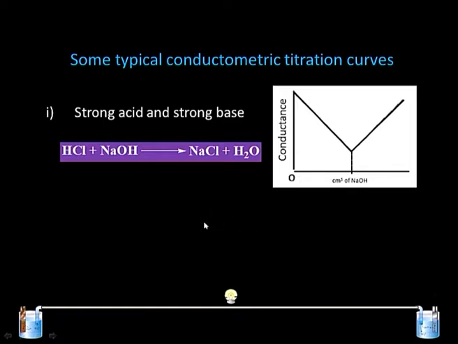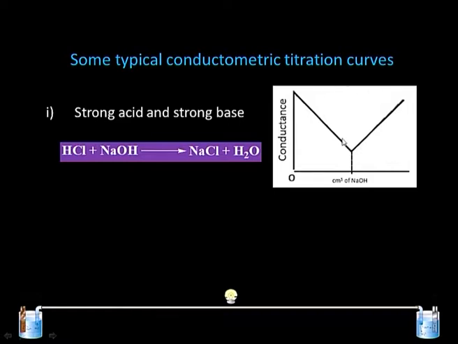The acid is taken in a beaker and the base is added from the burette. With the help of a conductivity meter and conductivity cell, we get values of conductance which can be plotted on the y axis, and the values of the titrant added can be plotted on the x axis. As we plot these values, we see a decrease in the conductance with the addition of NaOH, and after reaching a certain minimum value it begins to rise again. So, this is the curve we get for a strong acid and a strong base.